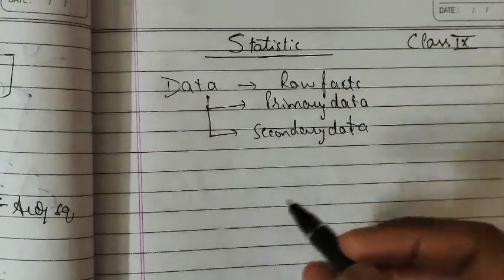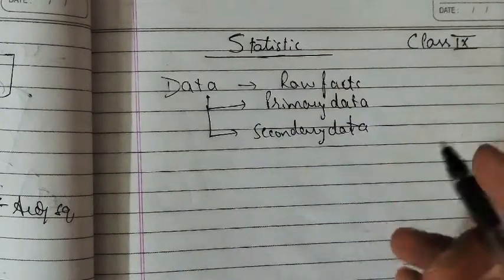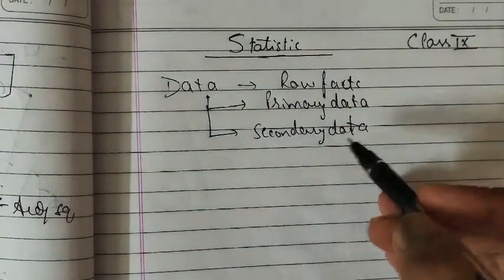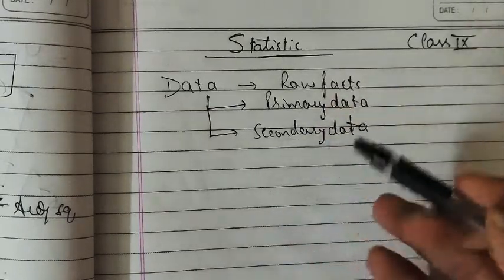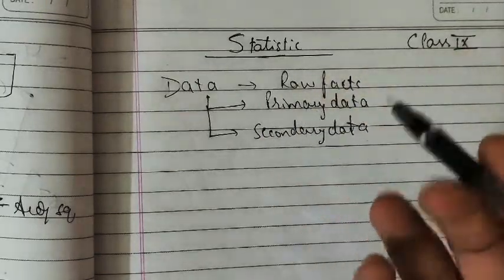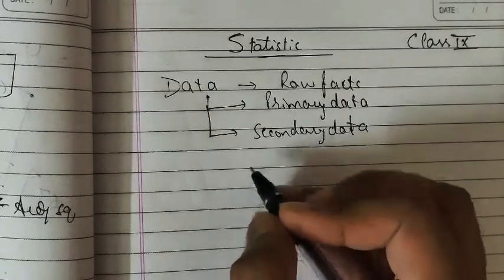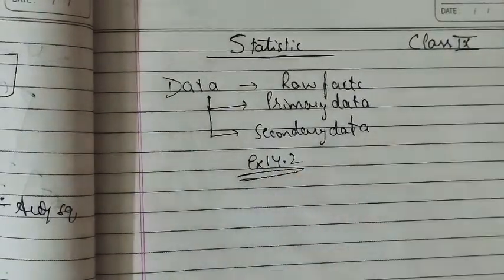Secondary data means if I tell someone something else and that person conveys my message, like the news which we get from newspaper is secondary data, magazine is secondary data. A direct live telecast interview, if we are getting, that is primary data because we are receiving it from primary source, right? So let's come to exercise 14.2 directly without wasting much time.